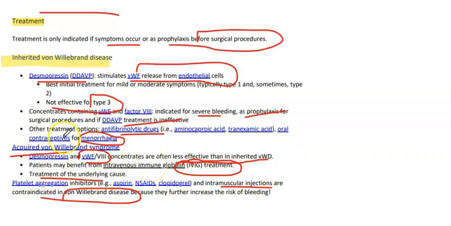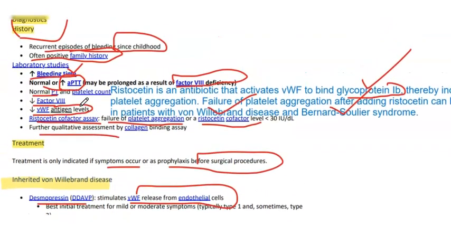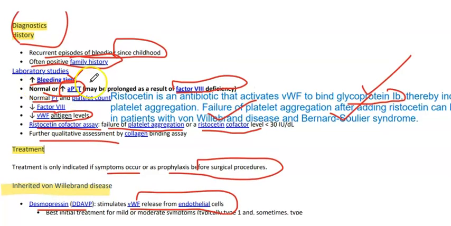So that's all about von Willebrand disease. Remember, the main points are increased bleeding time, normal or increased APTT, and normal PT and platelet count. There will often be a positive family history and recurrent episodes of bleeding since childhood.